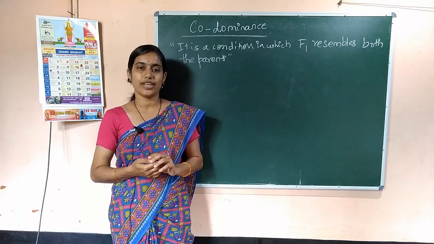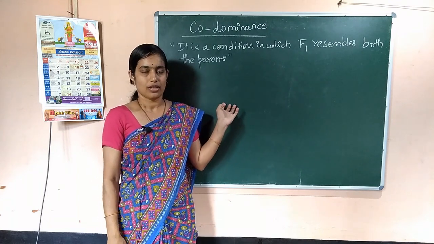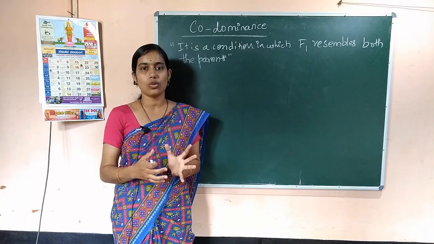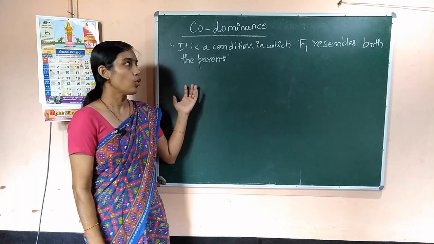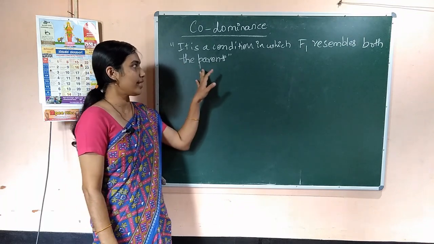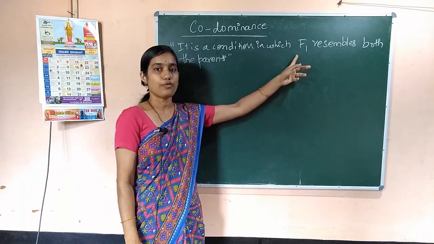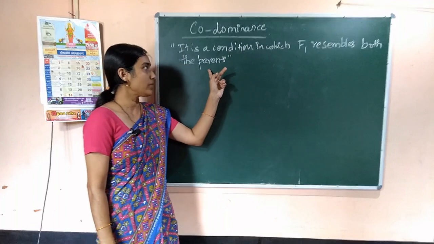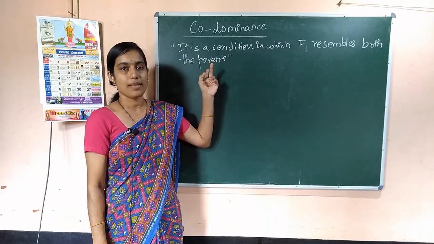Next type of inheritance we are going to discuss is codominance. Okay, codominance, co together. Let us discuss what it is. Codominance is a condition in which the F1 resembles both the parents.